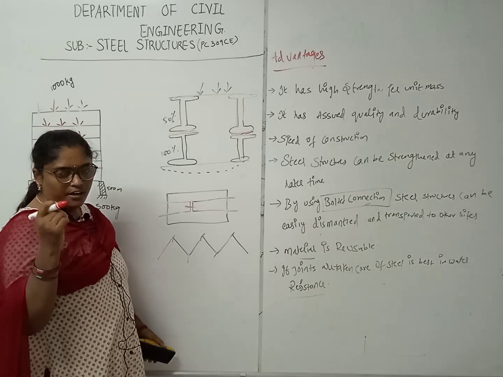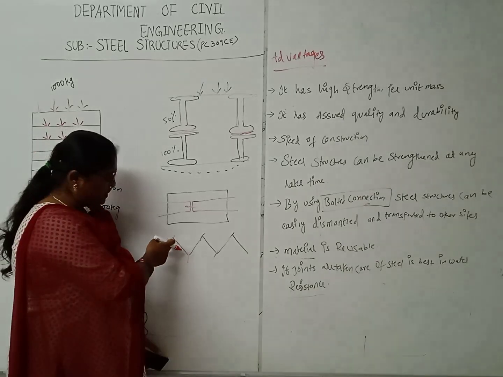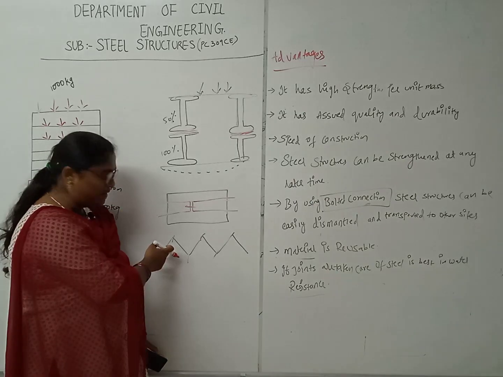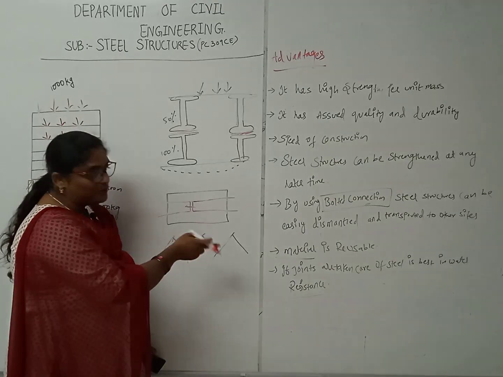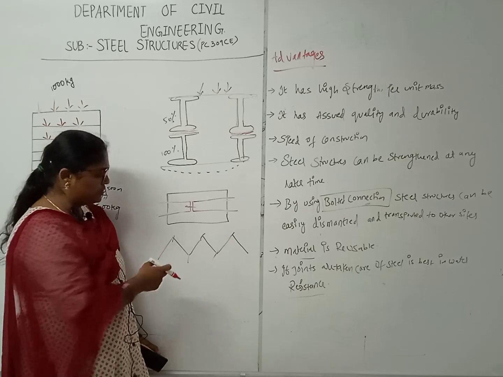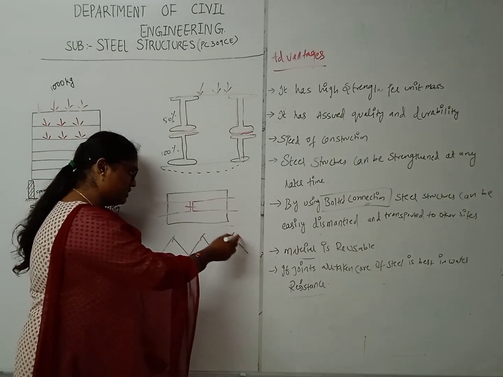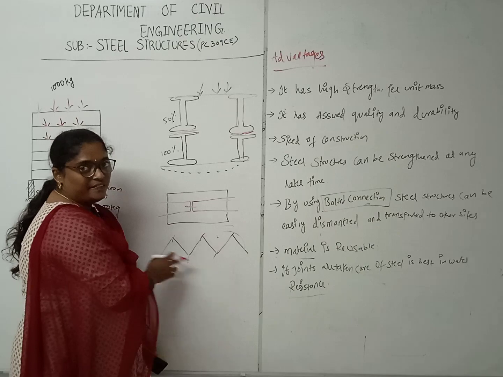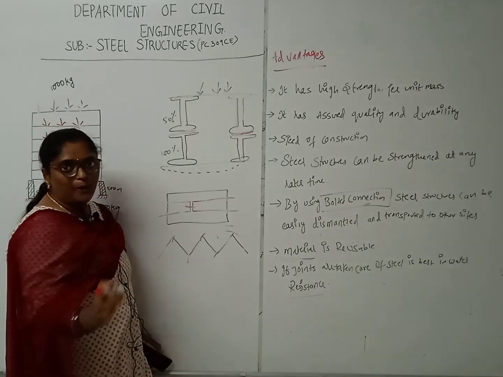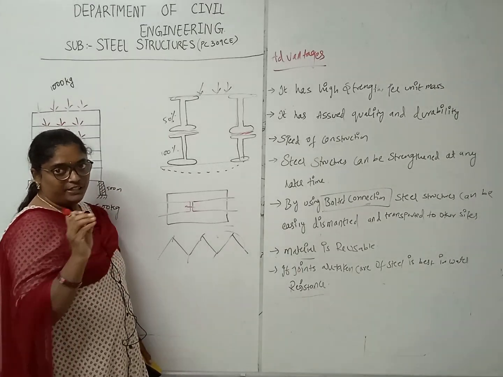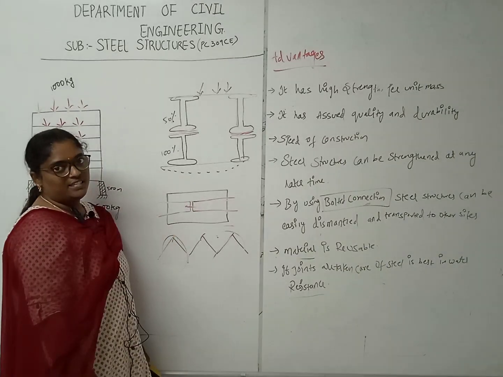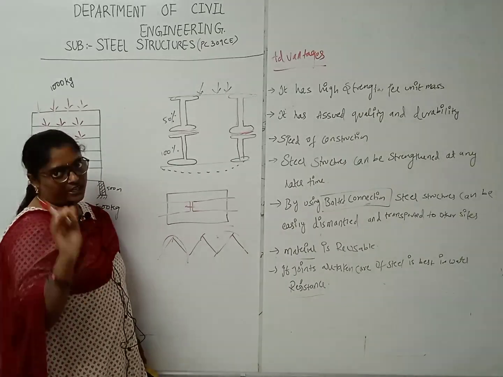If a small error or a small escaping place is found in this connection, the whole water resistant structure you have made will fail. But if we make proper connections, the steel structure is the best one for water tightness.